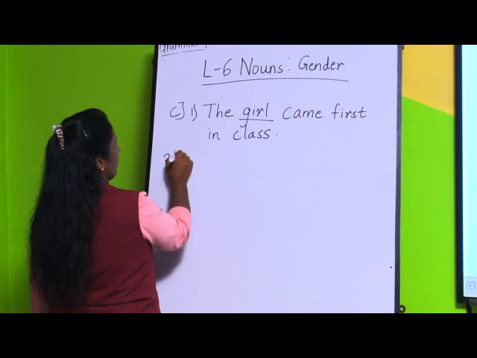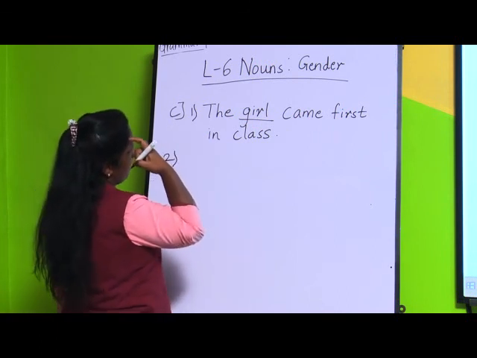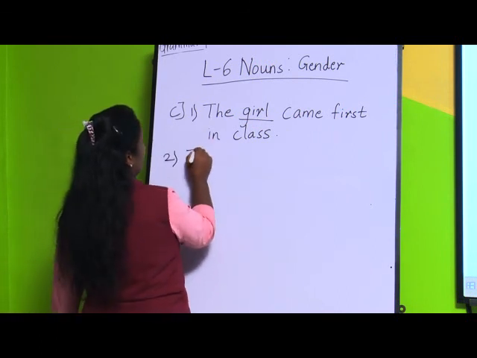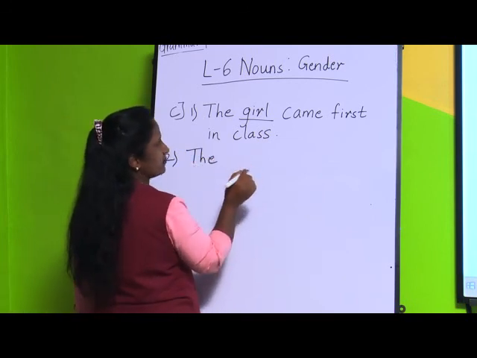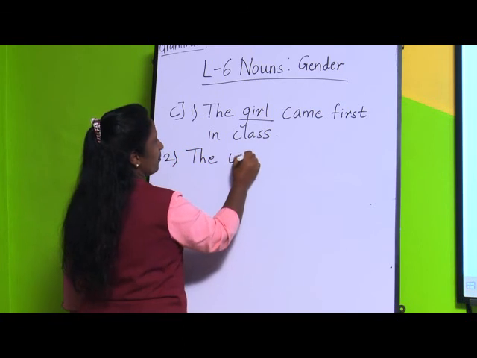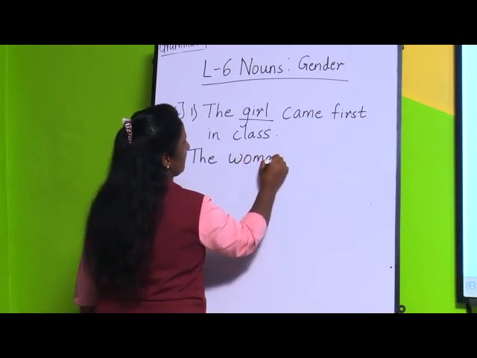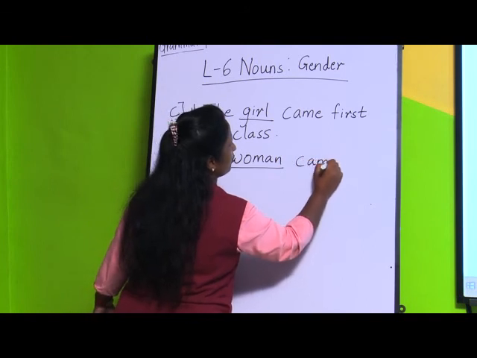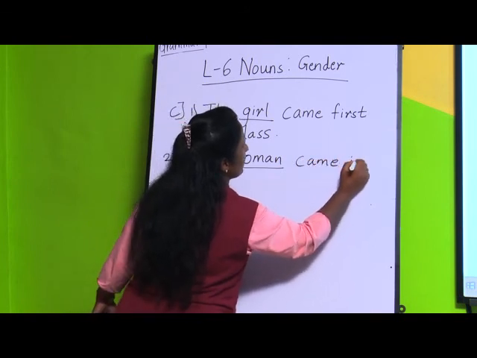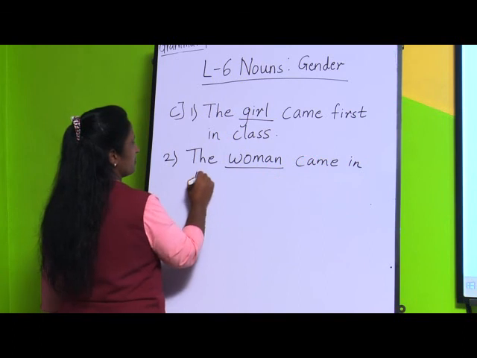Second one, the man came in the evening. Instead of man, what is the feminine gender for man? That is woman. The woman, underline woman, came in the evening. The other words will be as they are, came in the evening.